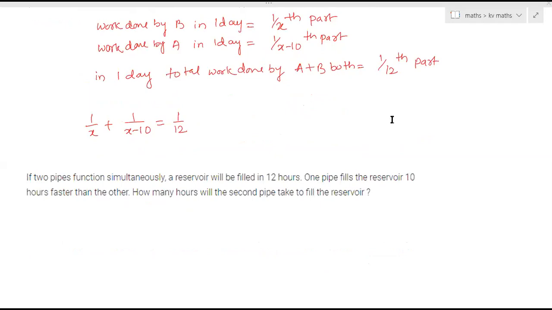Next question. Now here the question is tricky. One pipe fills the reservoir 10 hours faster than the other. This means, 10 hours faster than the other.